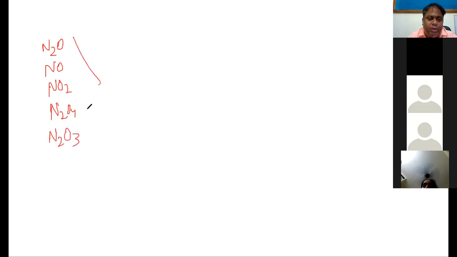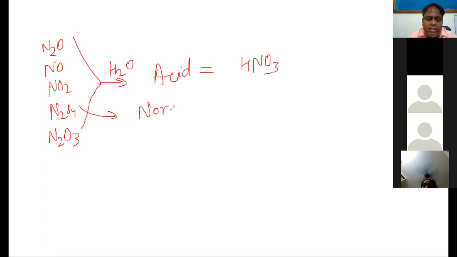But if you make these react with water, what will they form? They will form acids. Which acid? HNO3. Because these are non-metallic oxides, and non-metallic oxides are acidic.